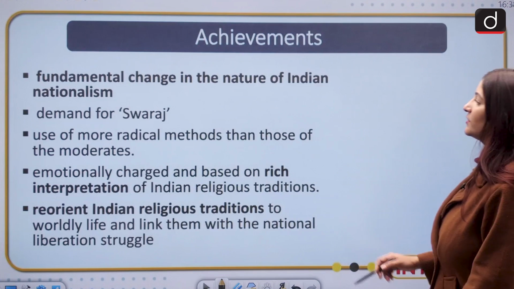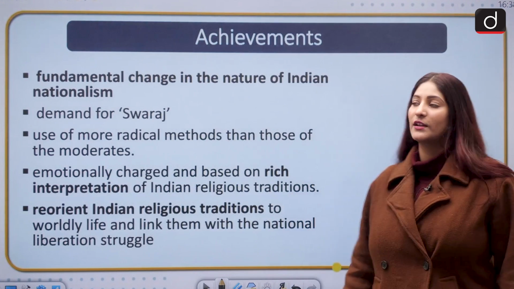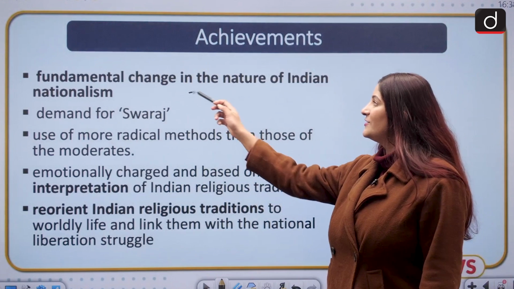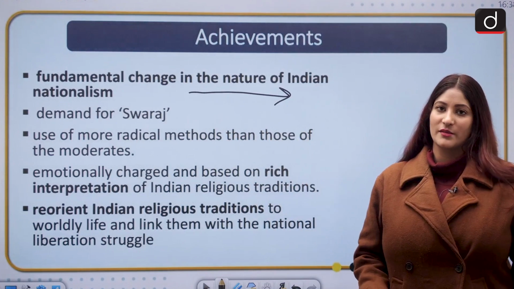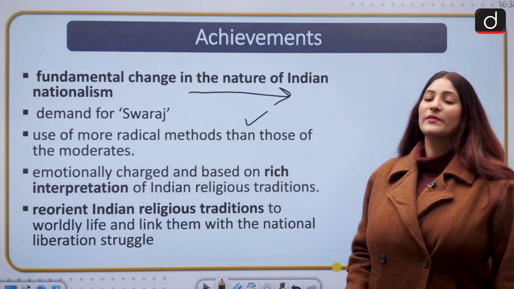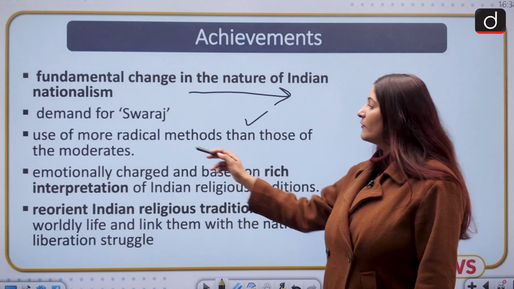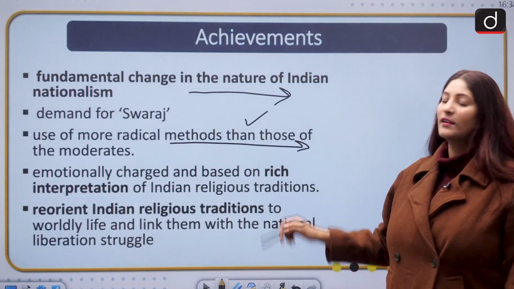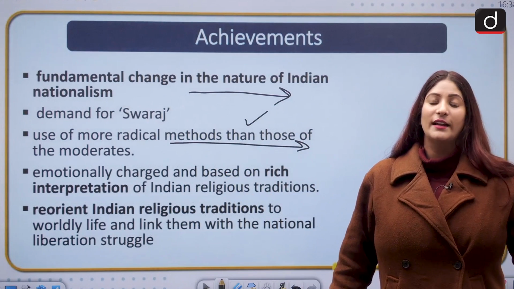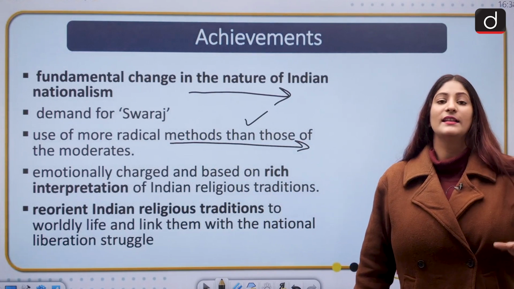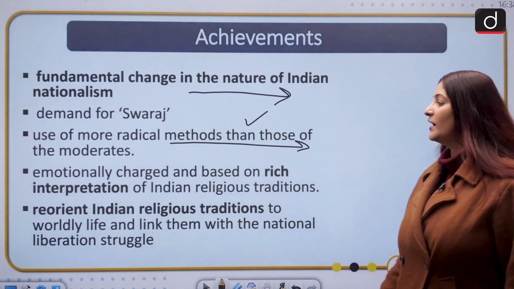Moving ahead, their achievements are of course significant. They brought a fundamental change in the nature of Indian nationalism when they called for Swaraj. They ensured that more radical methods were used than those of the moderates, so that the British could understand that the time had come to make India independent.